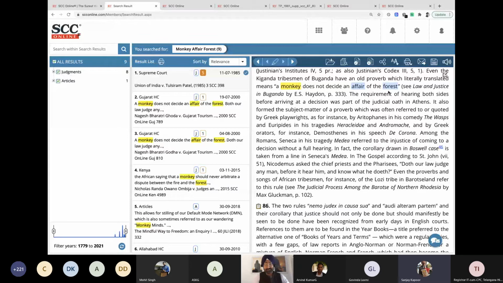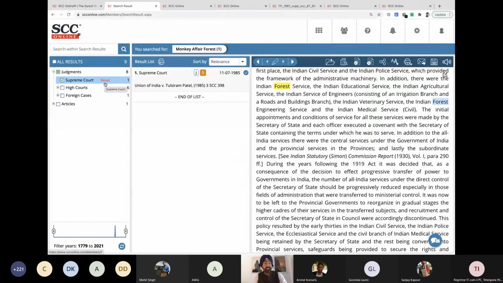From millions of judgments, we have found only 9 entries, and in almost all of them, monkey, affair, and forest, these 3 words are appearing. There's only one Supreme Court judgment, and the statement comes in the first one itself. So if I want to be focused, and if Sir would have said that this is the Supreme Court judgment, my work would have been done in the first go itself. I would have said, I don't want to see anything else. This is the judgment, sir. I know it.